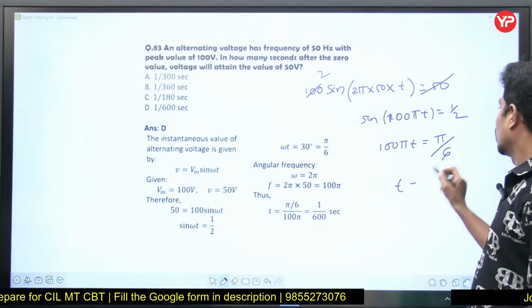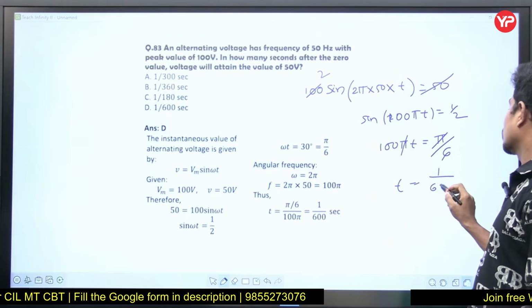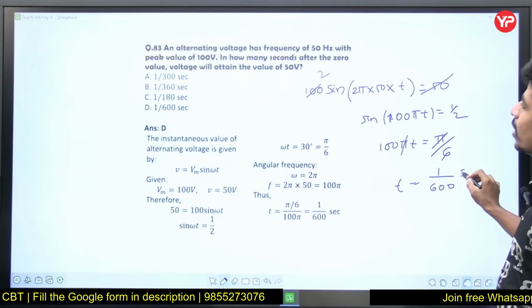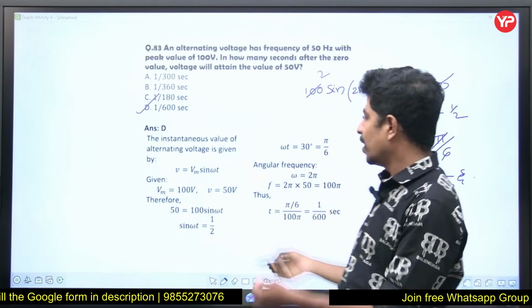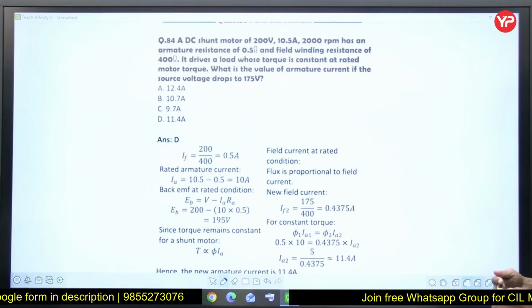So from this one, pi gone, 1 by 600 seconds. Options D for Delhi. Direct question. Simple question. Next.